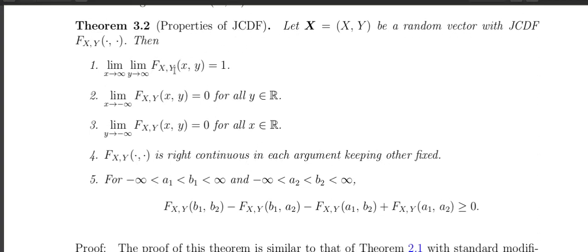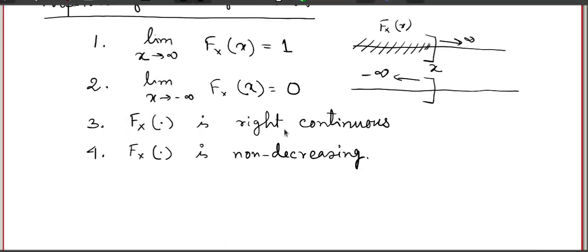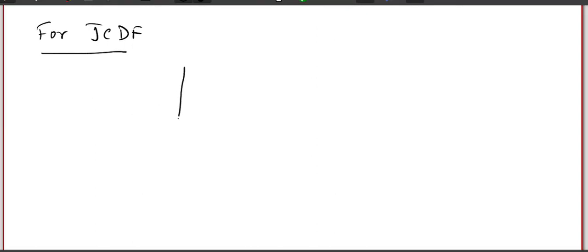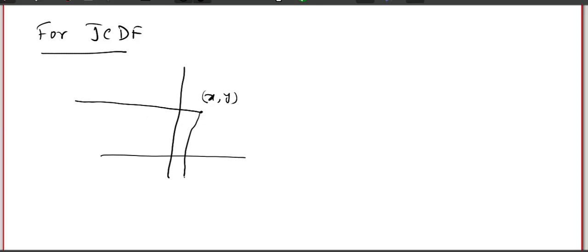Okay, so let us find the corresponding thing for the joint cumulative distribution function. The first property is talking about x going to infinity and y going to infinity. Let us go back to the graph. For the joint cumulative distribution function, the graphical representation is a two-dimensional space. If this point is (x, y), the joint cumulative distribution function at the point (x, y) is the probability that the random variable is in this region.